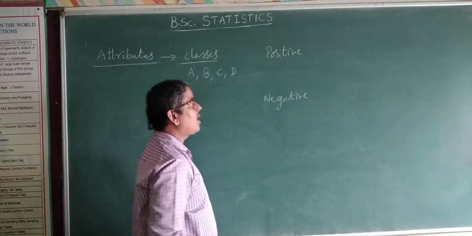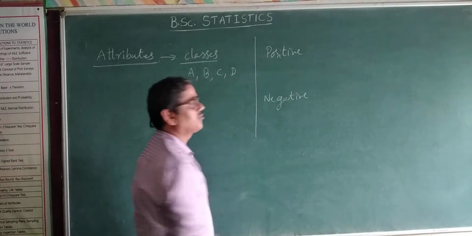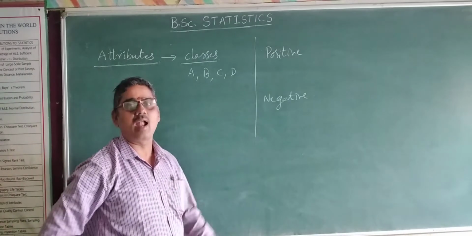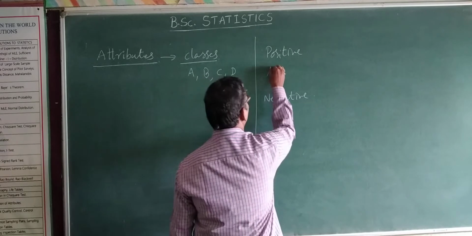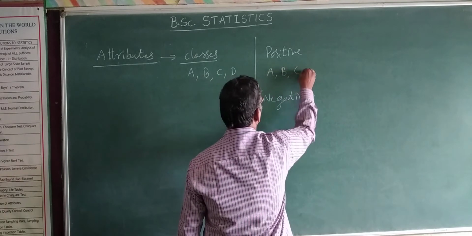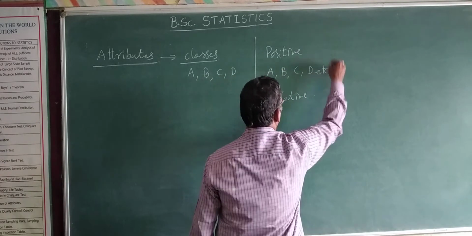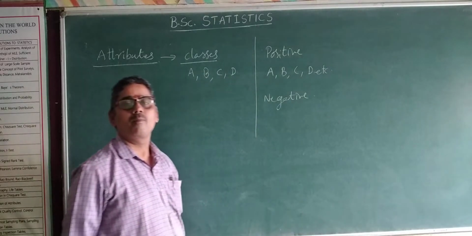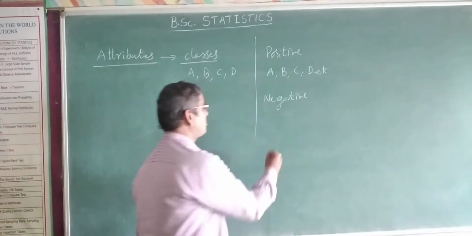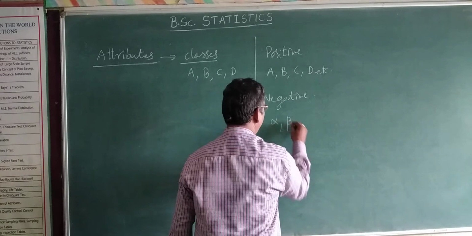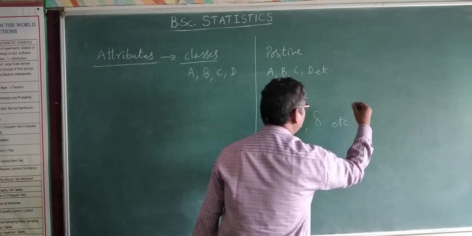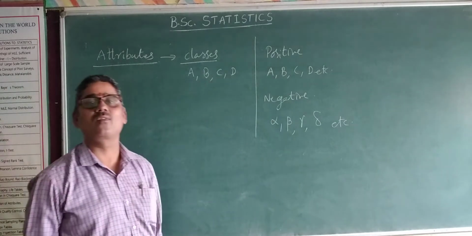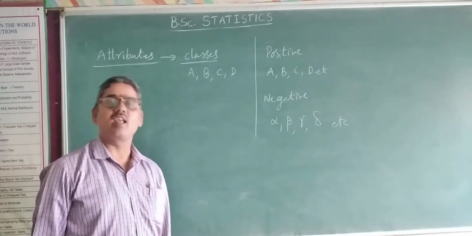What are positive classes? The attributes having positive classes are denoted by A, B, C, D, etc. Whereas the negative classes are denoted by alpha, beta, gamma, delta, etc. These are the notations for negative classes. I give an example.